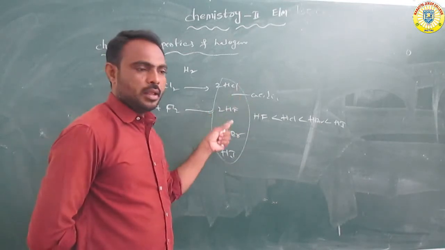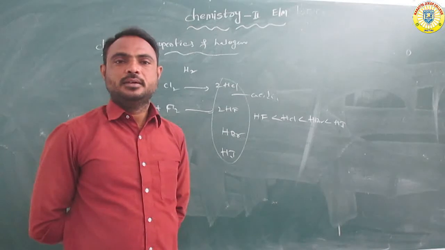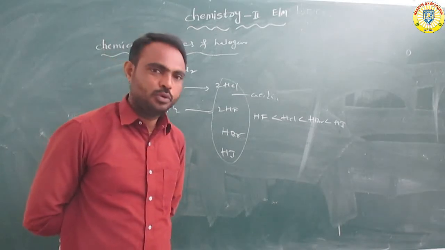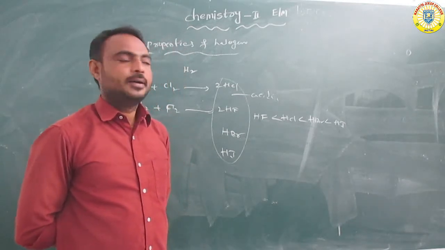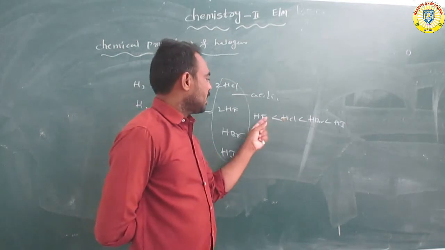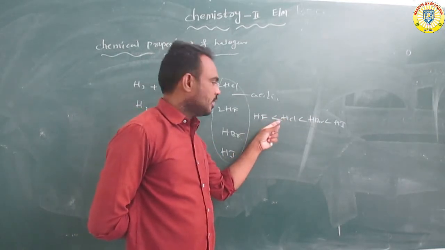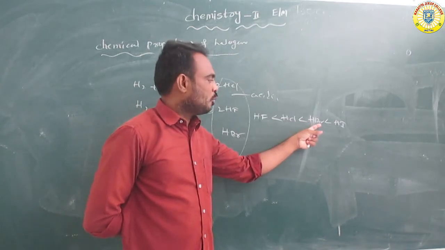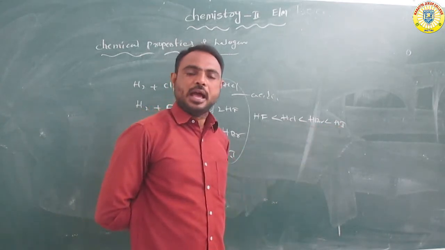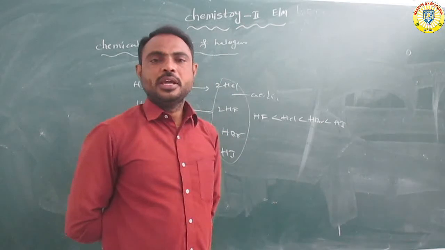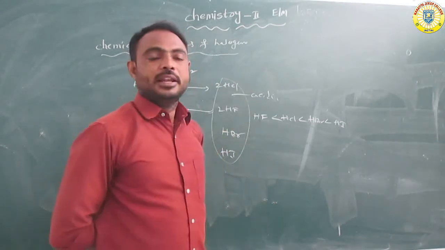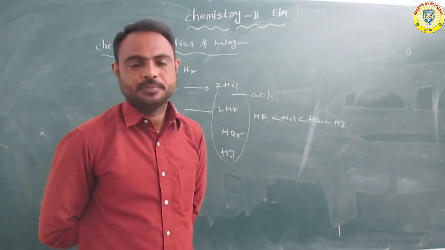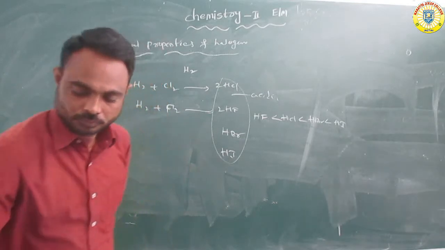They are all acidic compounds. What is the acidic nature order? Hydrogen fluoride less than hydrochloric acid less than hydrogen bromide less than hydrogen iodide. So that is the reaction with hydrogen.